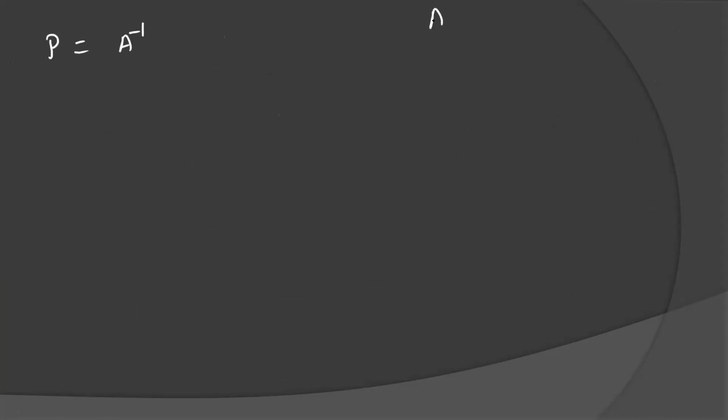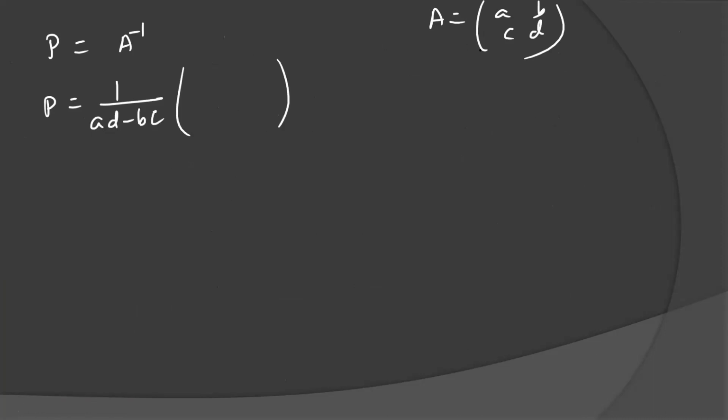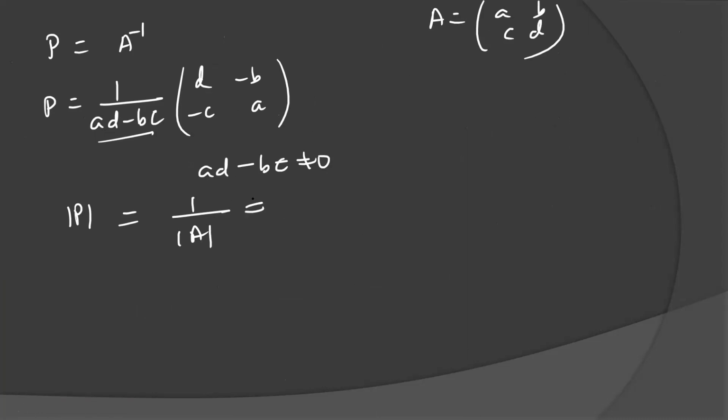If A is equal to [A, B; C, D], then A inverse is very obvious. I think many people know this from the matrices we studied in 10+2: 1 upon (AD minus BC) times [D, minus B; minus C, A]. And this term AD minus BC is non-zero. Remember, AD minus BC is non-zero. So the determinant of P is nothing else but 1 over the determinant of A. If this is not equal to 0, then the determinant of P is also non-zero.